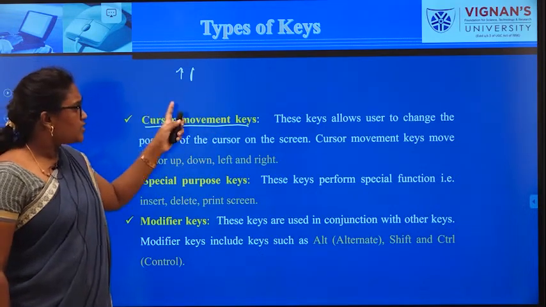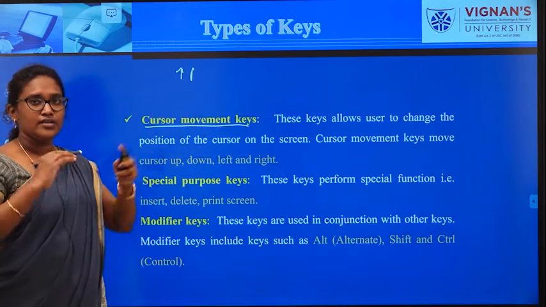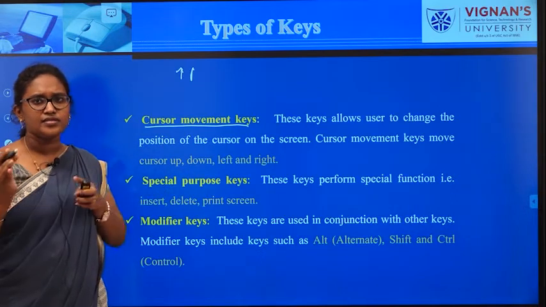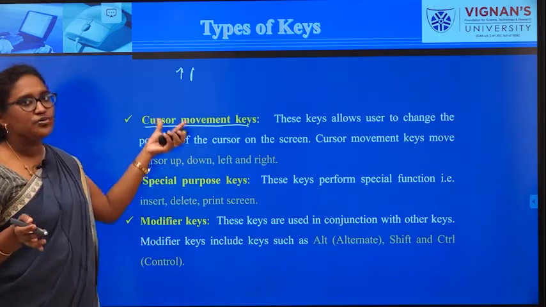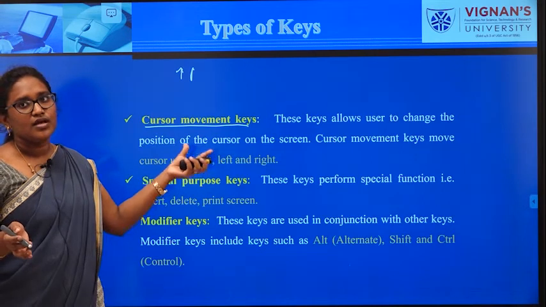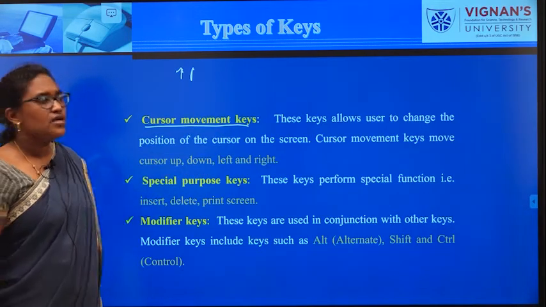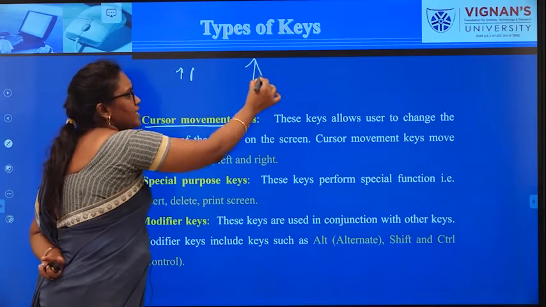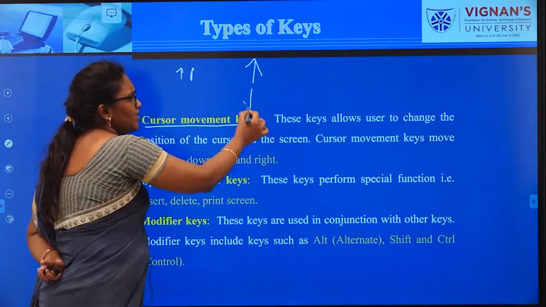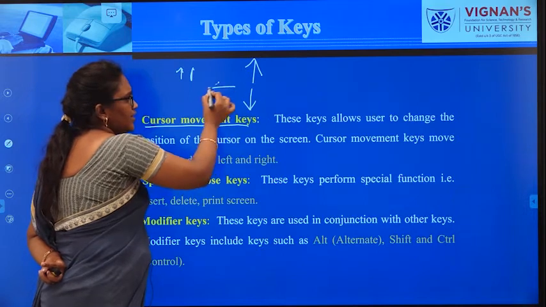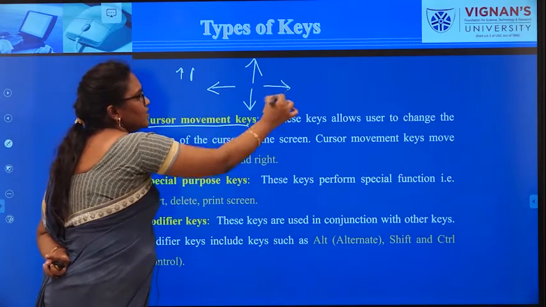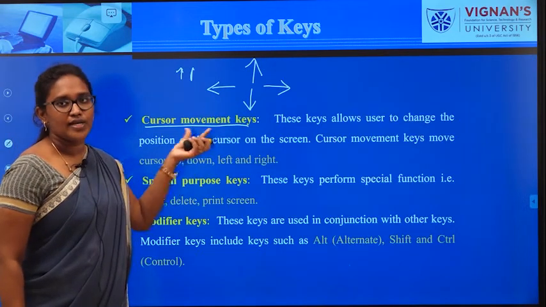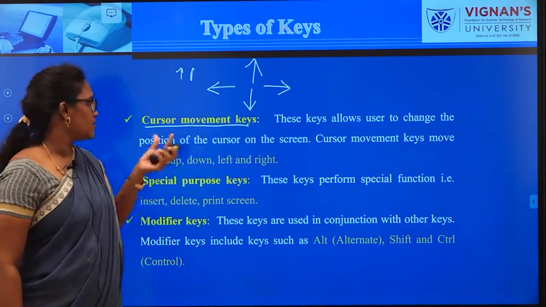In order to move this cursor either upward or downward or leftward or rightward, obviously you need keys called cursor movement keys. So cursor movement keys are always represented with 4 directions: upward, downward, leftward and rightward. These 4 keys together are called cursor movement keys.